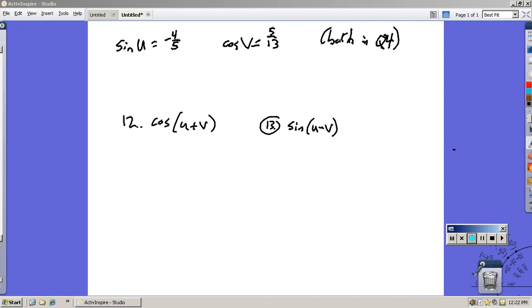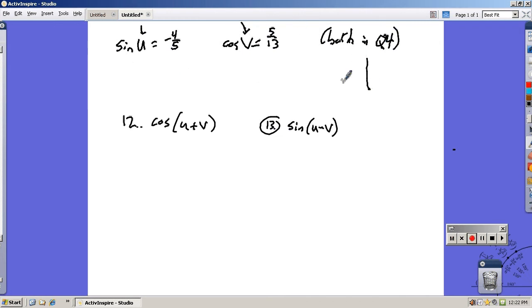This is Math 142, the final practice problems. I'm going to do problems both 12 and 13 in this problem, since they both have the same initial settings, which is sine of u is negative 4/5, cosine of v is 5/13. Notice these are two different angles, u and v, and they both terminate in quadrant 4.